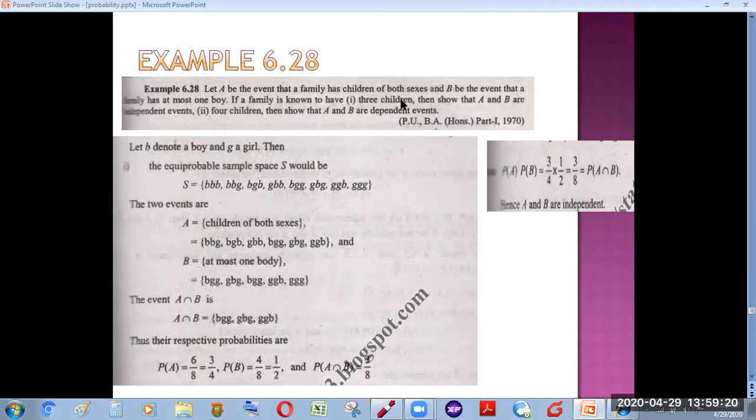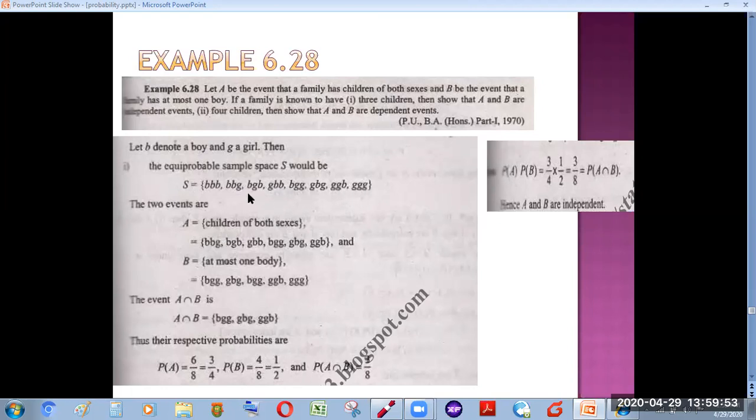First of all, we need to write the sample space. As A is the event that the family has children of both sexes, we will write all the possibilities. A family can have 3 boys, or 2 boys: first boy, second boy, third girl; first boy, second girl, third boy; first girl, second boy, third boy; and like this you can have all the possibilities.